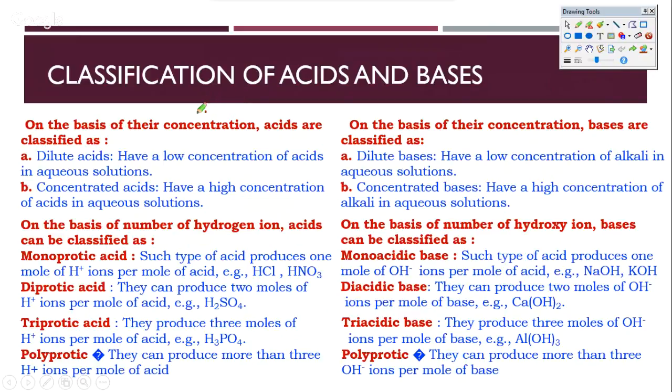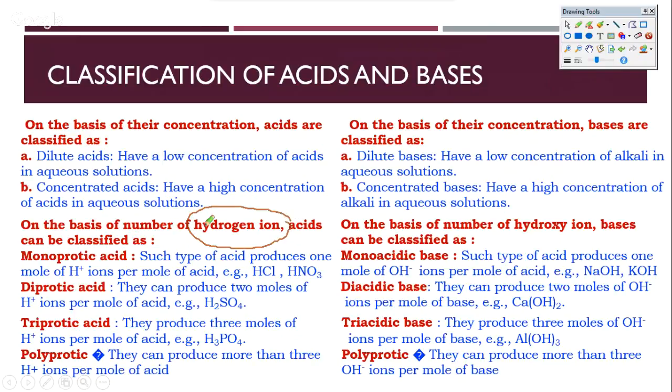Now, how we really classify based on concentration is basically as dilute acids and concentrated acids. Dilute acids have low concentrations of acids in aqueous solutions, obviously, and concentrated acids have high concentrations of acids in aqueous solutions. Now, this is the classification based on concentration. Now, let's understand the next classification of acids, based on the number of hydrogen ions.